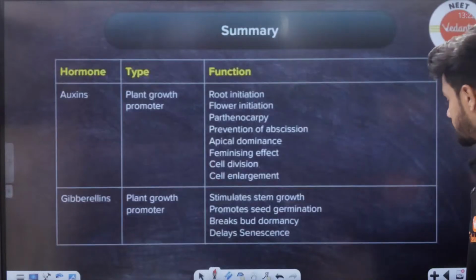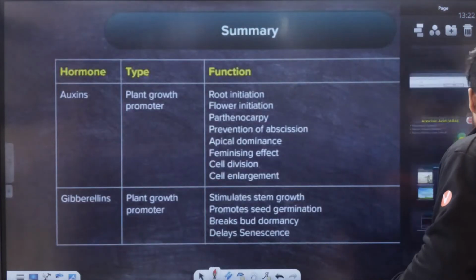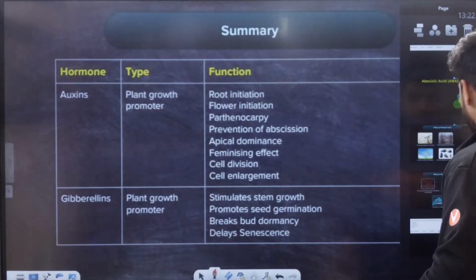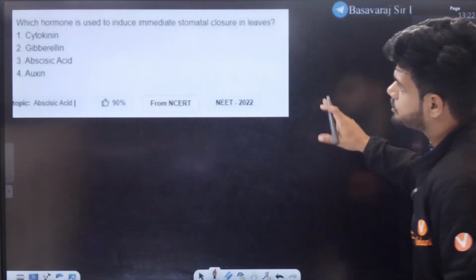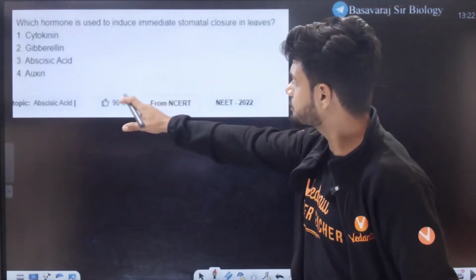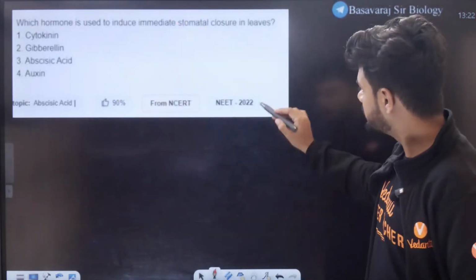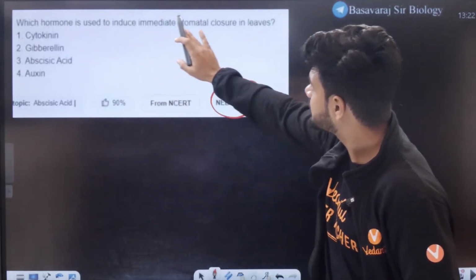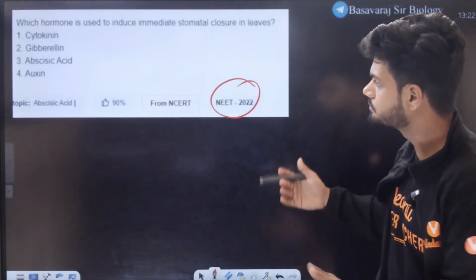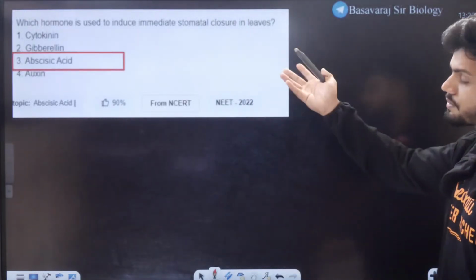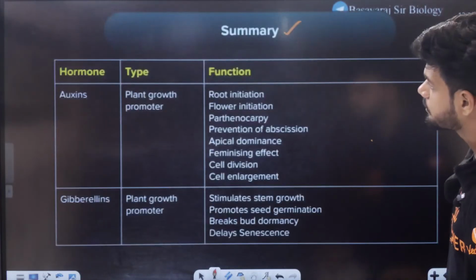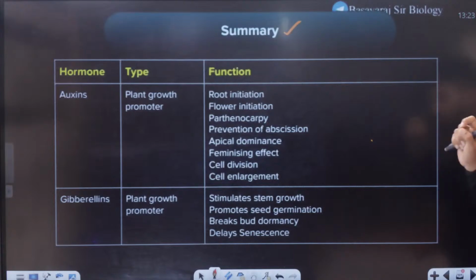Okay. And students, with that, your chapter is over actually. Look at this question. They can ask a direct question. NEET asked a direct question: which hormone is used to induce immediate stomatal closure in leaves? Abscisic acid. Stomata closing.